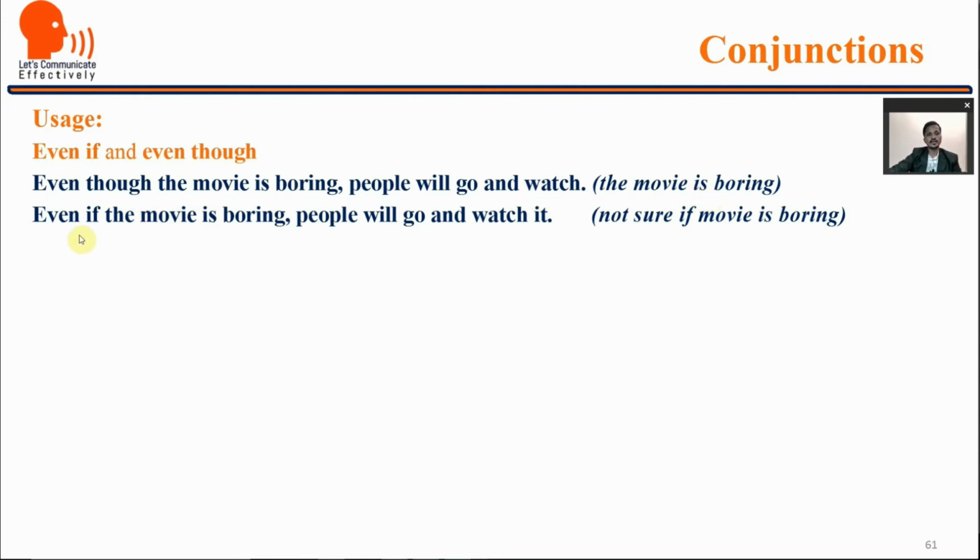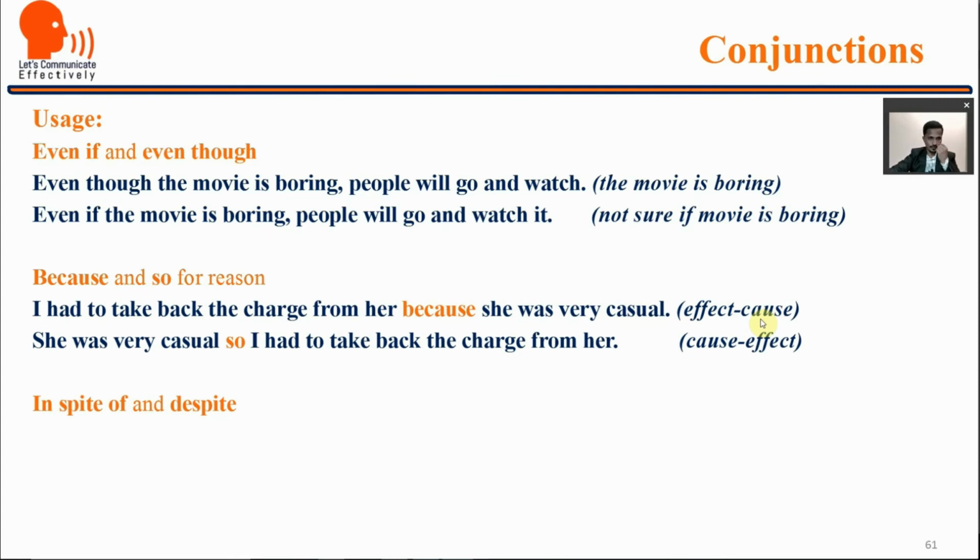In second sentence, even if the movie is boring, people will go and watch it. So in first, even though, movie is boring is final, it is known. But in second, even if the movie is boring, people will go and watch. It is not sure whether movie is boring or not, but people will definitely go and watch that particular movie.